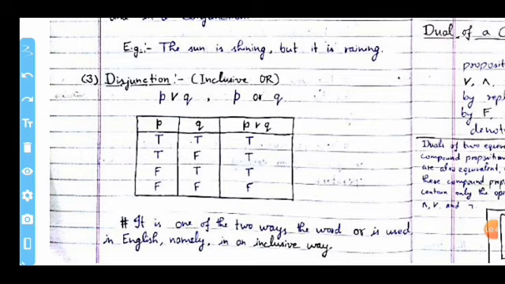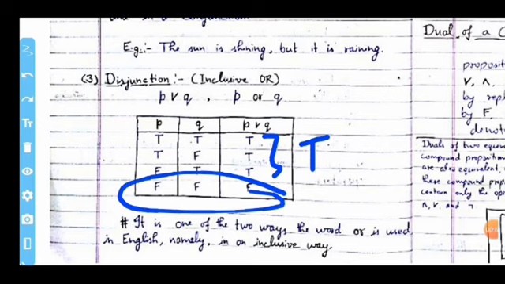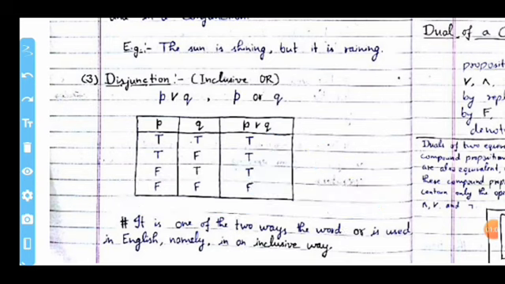When any statement of P and Q is true, we say that the output is true, but when both statements are false, then the output is always false in the case of the disjunction function. The key point here is that it is one of the two ways the word or is used in English, namely in the inclusive way.